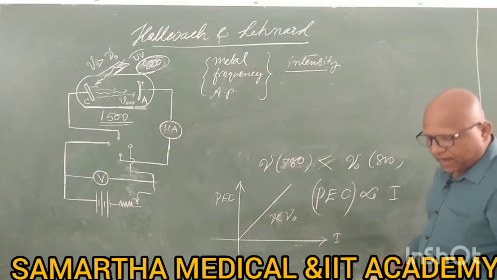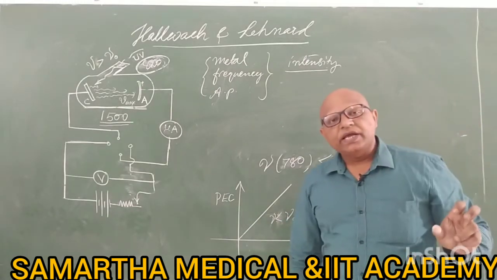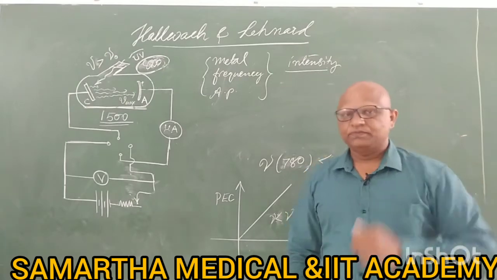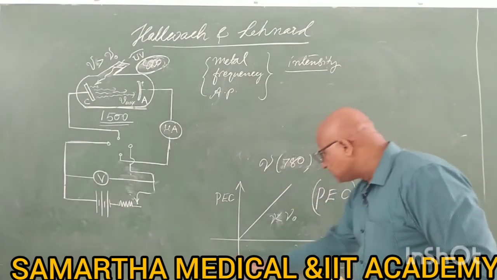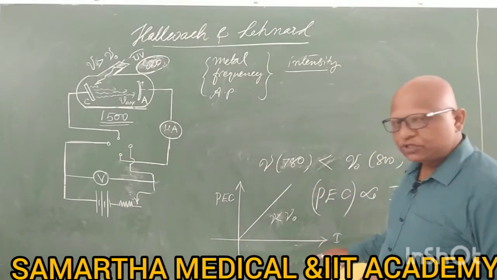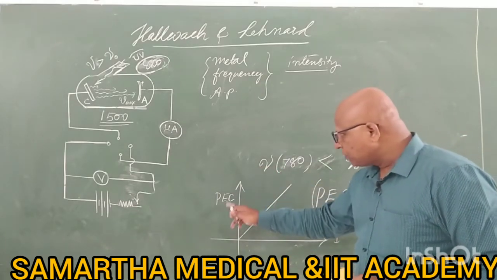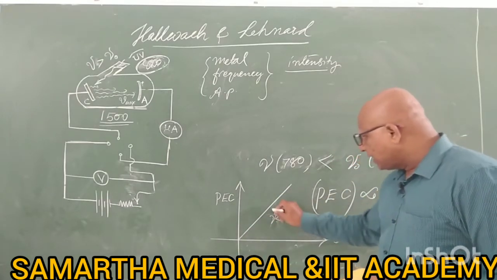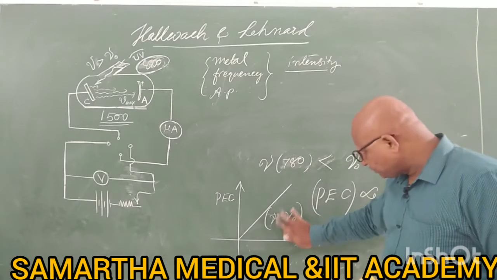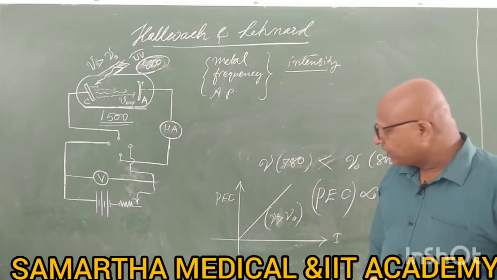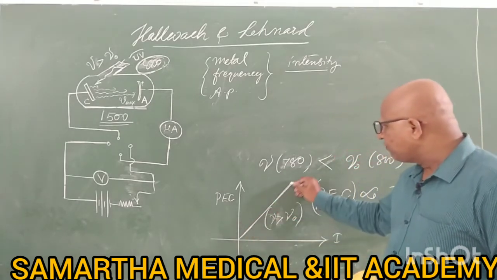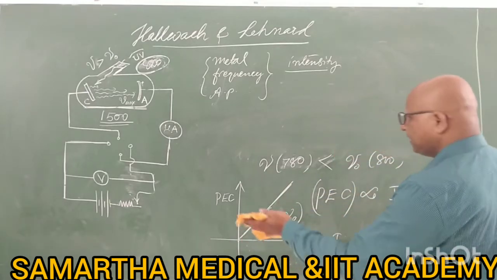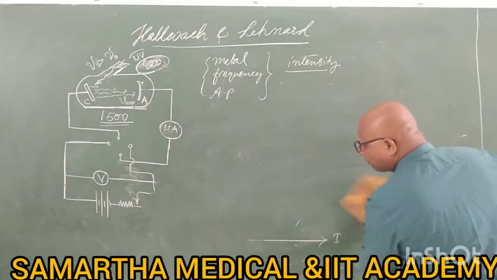In the examination, they may ask you a question: discuss the variation of intensity of light with photoelectric current. For that, you have to write this graph. Writing this graph is a must. Note down the points: photoelectric current is taken along the y-axis, intensity is taken along the x-axis, and frequency is greater than the threshold frequency, and there is a straight line graph which starts from the origin. This graph you must write. Okay, we will go to the next point.